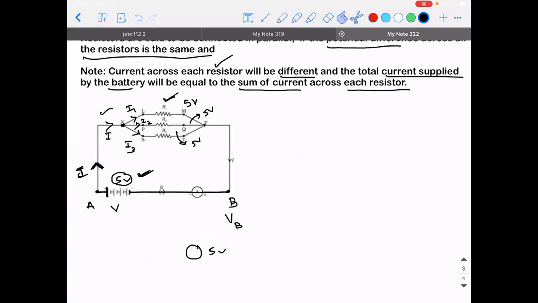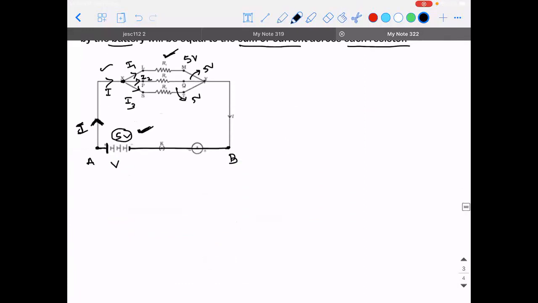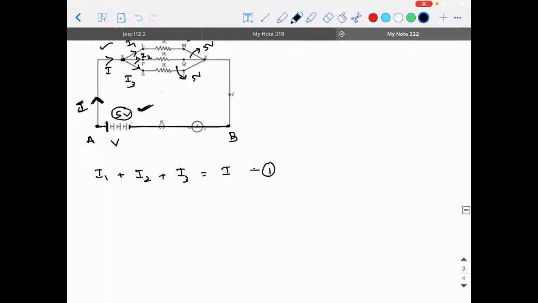So if the sum of current in all the resistors will be equal, like if we add it, we will get the same current which was before X. So what they are saying is I will be equal to I1, or I can put it in the reverse way: I1 plus I2 plus I3 will be equal to the total current supplied by the battery. A very, very important point to be noted. Are you able to understand? Yes, sir. Right. I1 plus I2 plus I3 is going to be I. So let me call this the first equation.